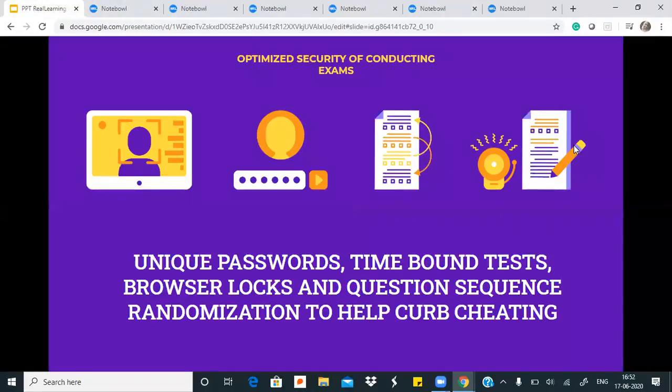Next, I think we should discuss what security measures teachers can take on the platform to make sure that students have very little to no chance to cheat with one another, and also to move out of their real learning platform to cheat. We can see that there is a unique password, a time bound test, browser lock, question sequence, and randomization of questions to help curb cheating. So these are some things that are there on our platform.